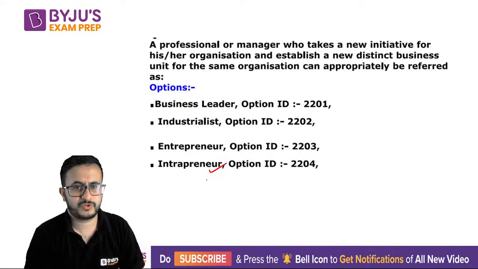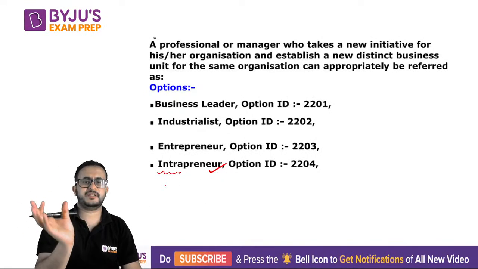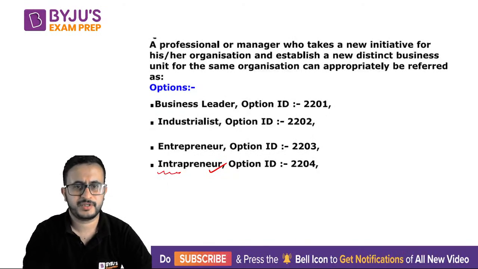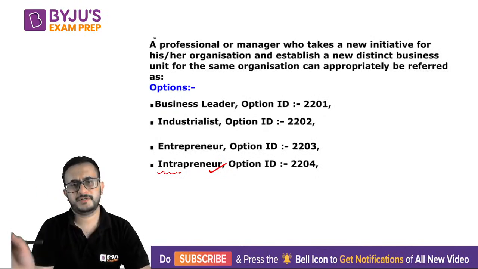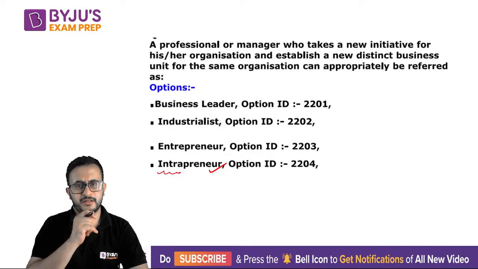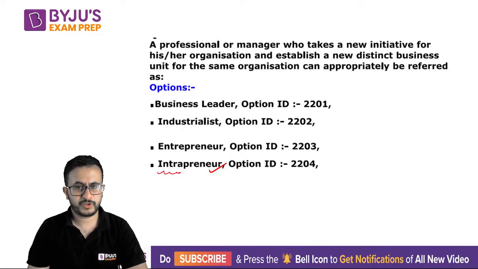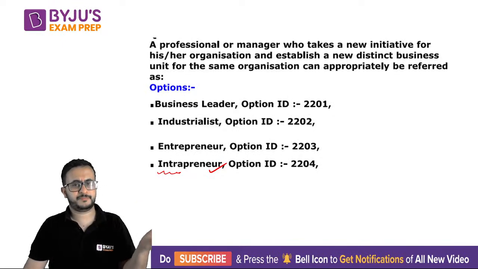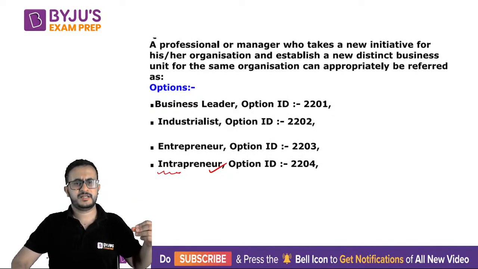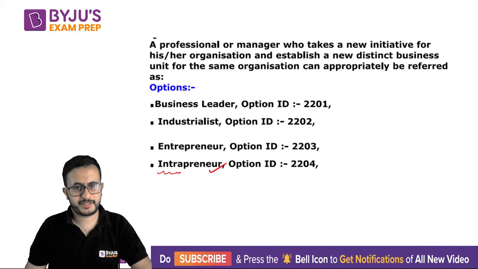Maybe you know the word intra. Intra means within. So within a company, if there is an entrepreneur, that is called an intrapreneur. That is like some different line of business within the main company. Suppose there is a conglomerate, which is a combination of different businesses. Let us say a person starts a business of motor cars. That will be called an entrepreneur.